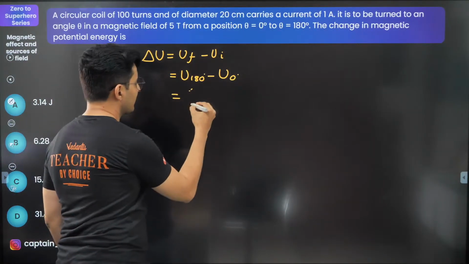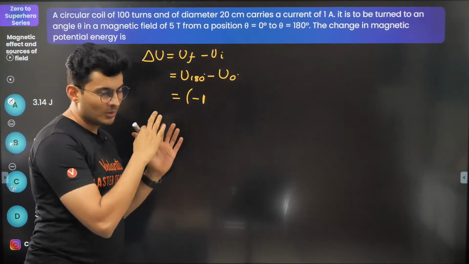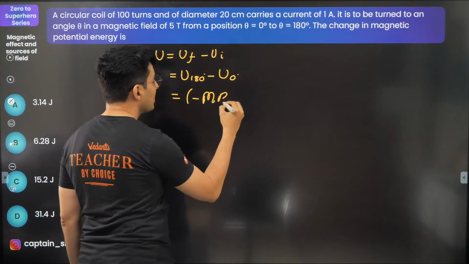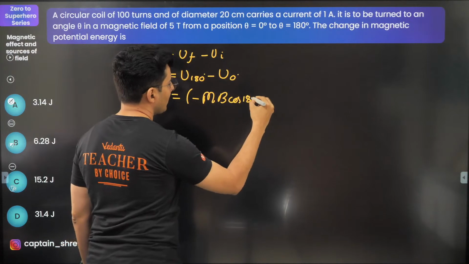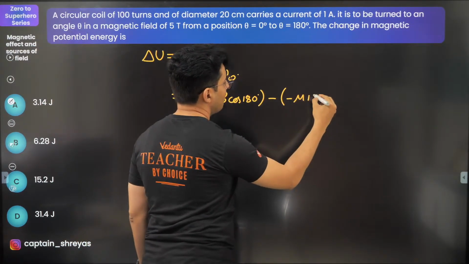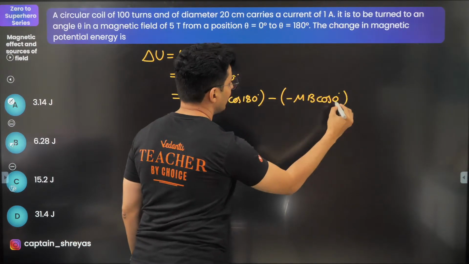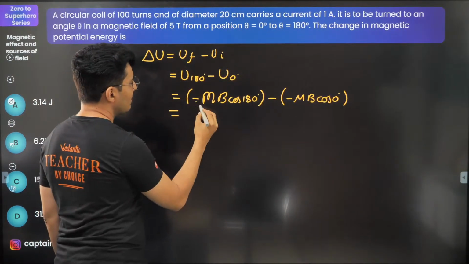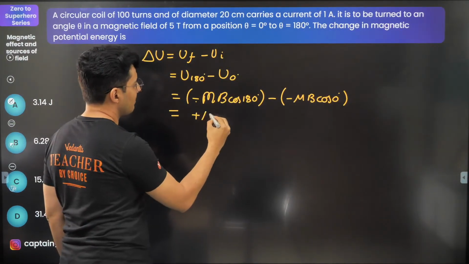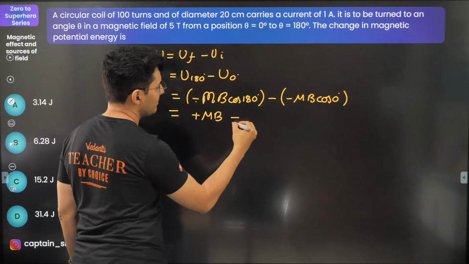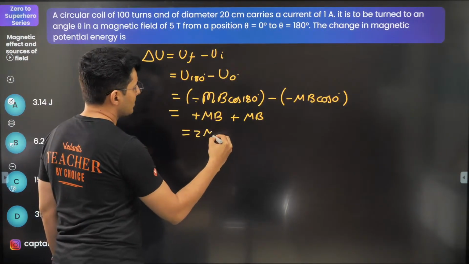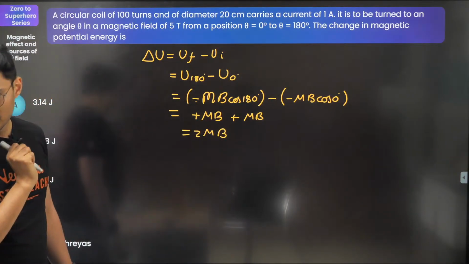So minus P, oh, this is not P, sorry, M, because magnetic dipole moment: minus MB cos 180. That's the dot product. Minus, for 0 degrees, minus MB cos 0. Now cos 180 is minus 1, so minus minus becomes plus MB. Cos 0 is 1, so it will just be MB. So it will be 2 times MB. That's it. Done.